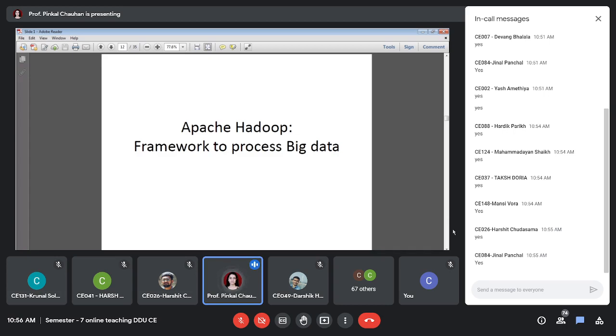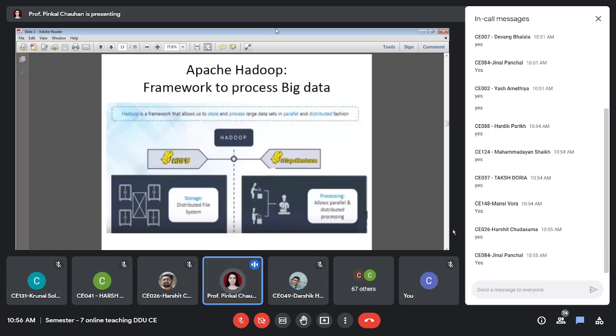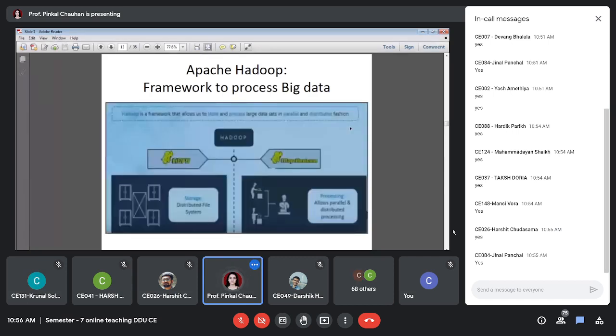right? So let's try to understand Apache Hadoop now, how it is working. So what is Hadoop? Hadoop is a framework that allows us to store and process large data sets in parallel and distributed fashion, right? So this is very important, right? It allows us to do so in parallel and distributed fashion, right?